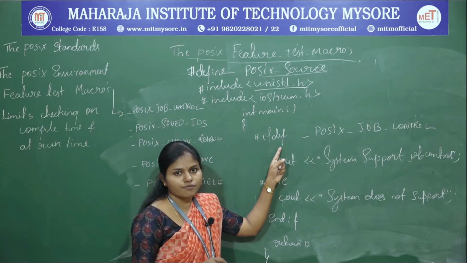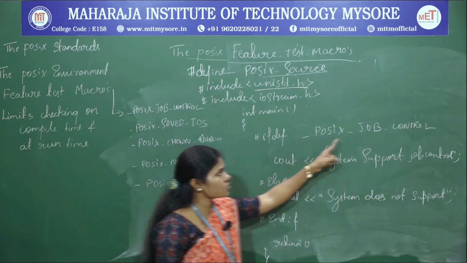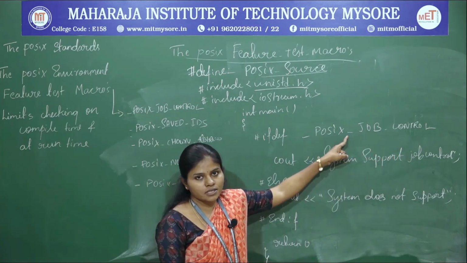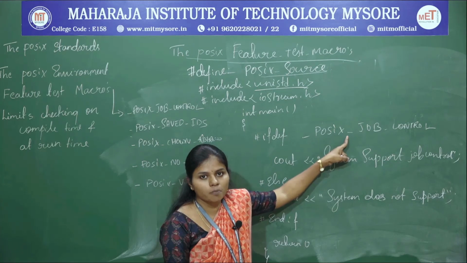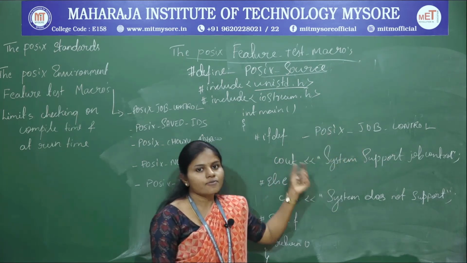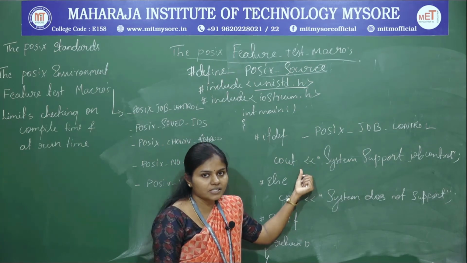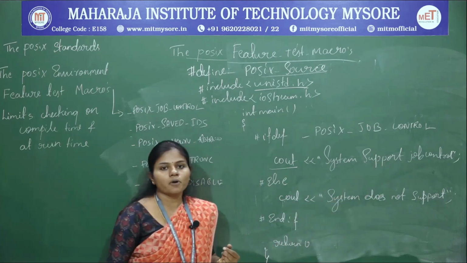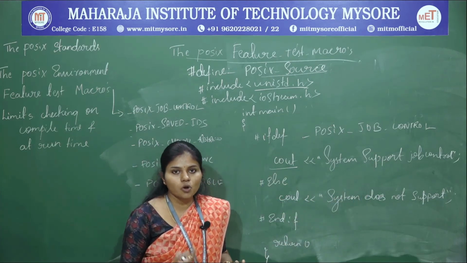Now, if defined _POSIX_JOB_CONTROL, that is the first manifest constant, the test macro in POSIX.1. If _POSIX_JOB_CONTROL is defined, it displays the message using cout that the system supports job control. What type of job control?